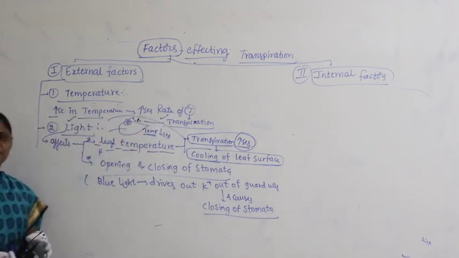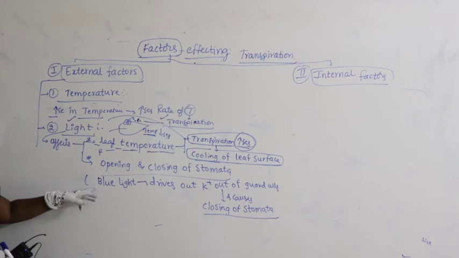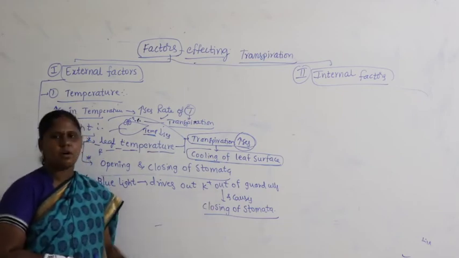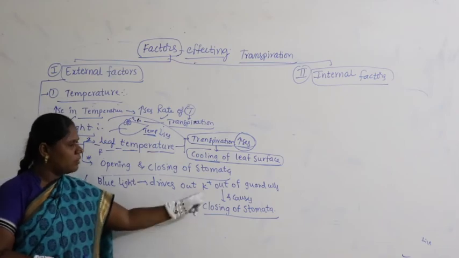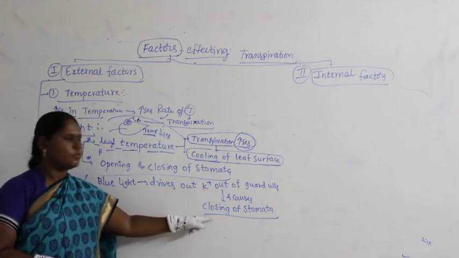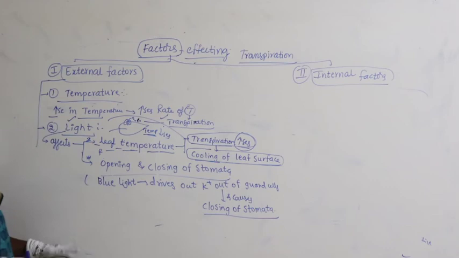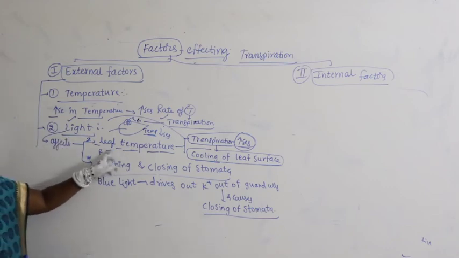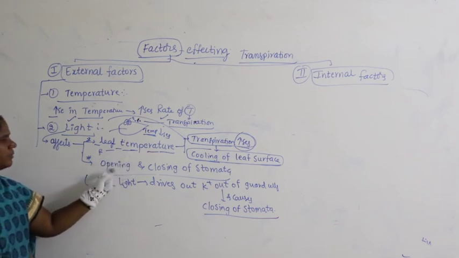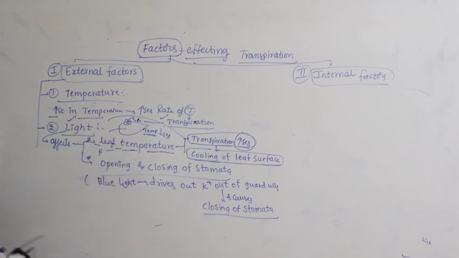Whenever the plant gets exposed to blue light, it throws the K plus out of the guard cell and is responsible for closing of stomata. So, light is a factor which affects two important aspects. One is leaf temperature, the other one is opening and closing of stomata.